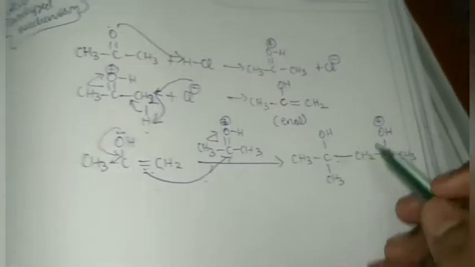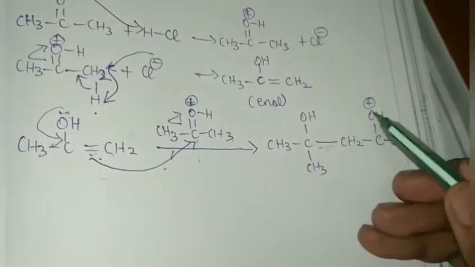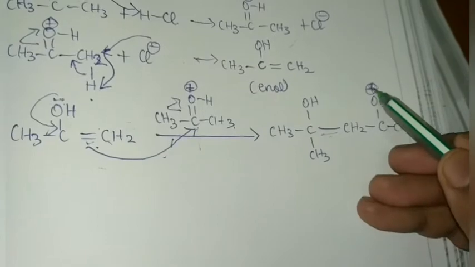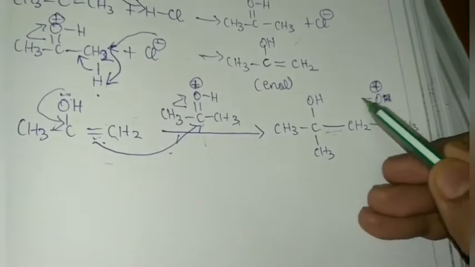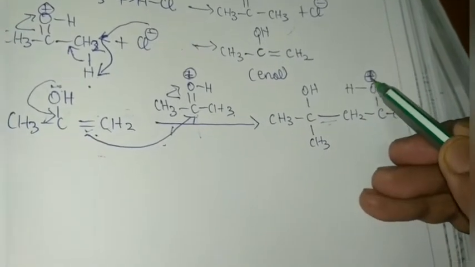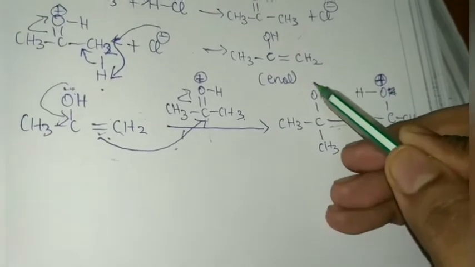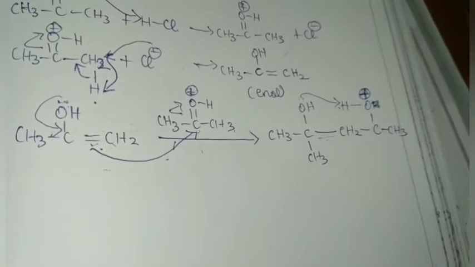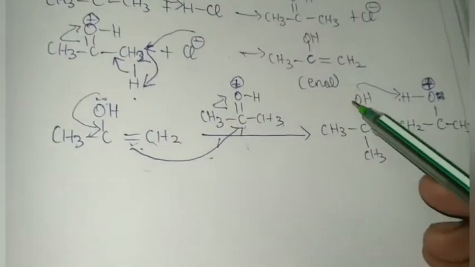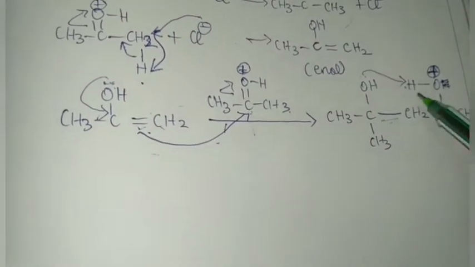So now this is having a positive charge. I'll write like this. It is having positive charge. So the lone pair of oxygen comes and abstracts this proton. This oxygen protonates this one.